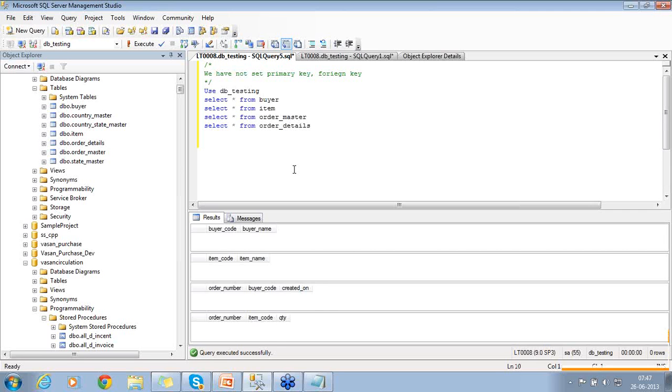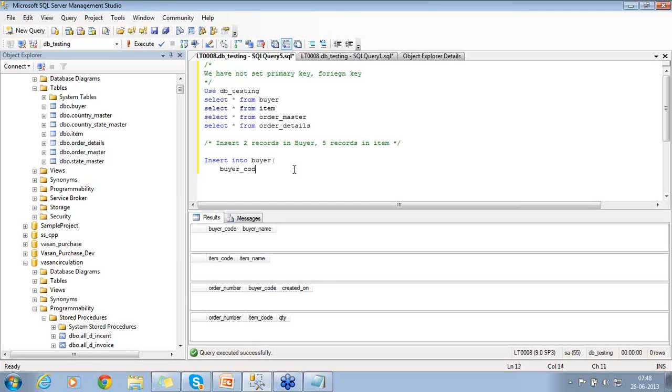With that understanding, what I'm going to do now is insert records, 2 records in buyer, 2 records or 5 records in item, right? So these two are the first thing that I'm going to do. Insert into is the syntax, buyer is our table name, starting with the parenthesis.